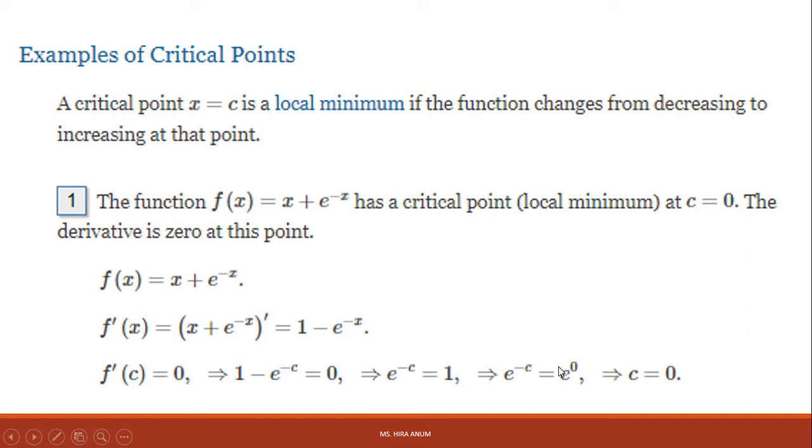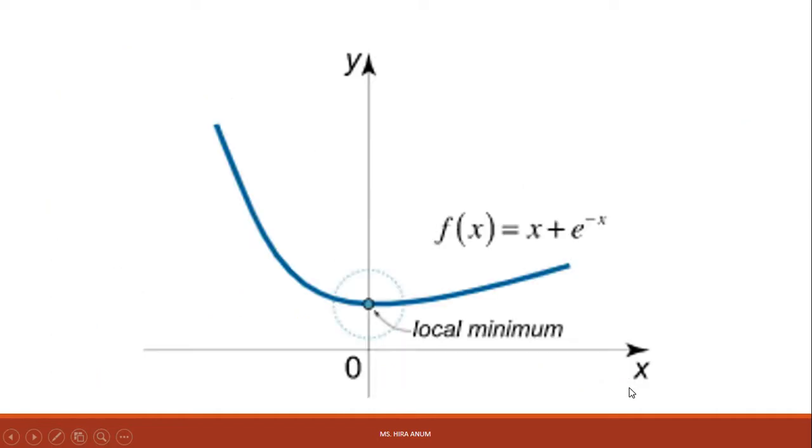So c equals 0. This is the local minimum. On this point, the function is at 0.